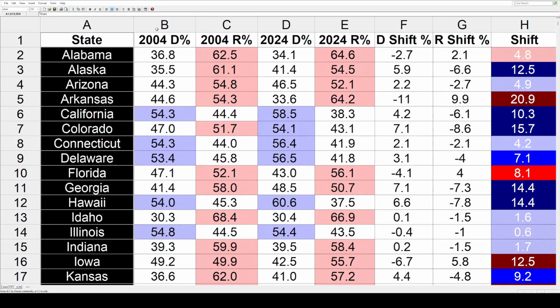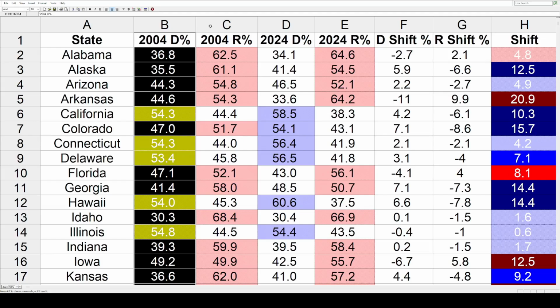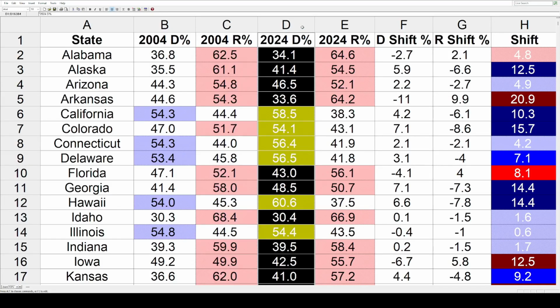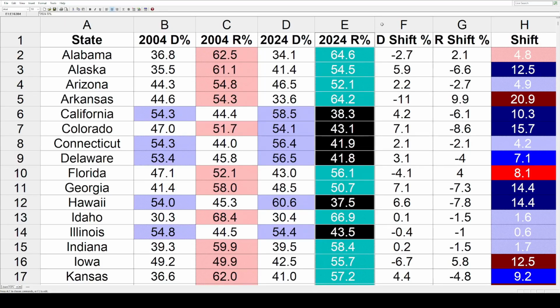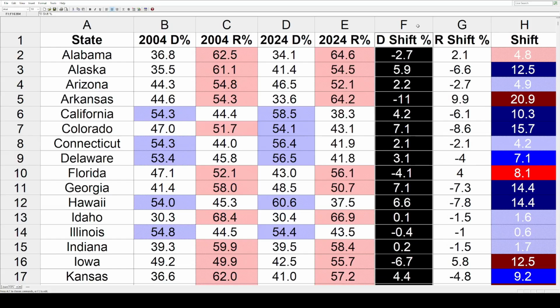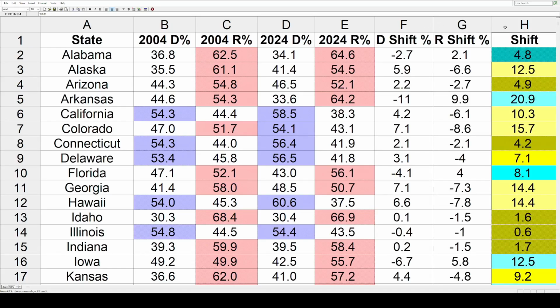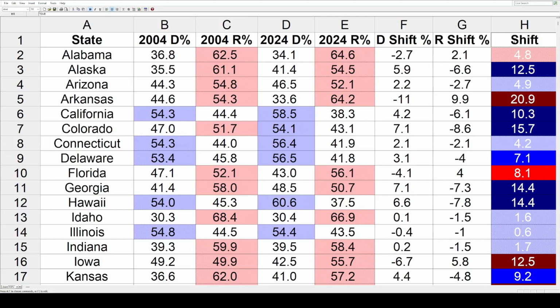First, we've got the states. Then we've got the 2004 vote in each state for John Kerry. Then we've got the same thing for George W. Bush. Then it's going to be the 2024 vote for Kamala Harris. Then the 24 vote for Trump. Then we've got the shifts between those two elections for the Democrats. Then the same for the GOP. Finally, we've got the net change between the two parties between the two elections. There's also shading in this column. The darkest colors are 10 or more points. The lightest colors are going to be under 5%.